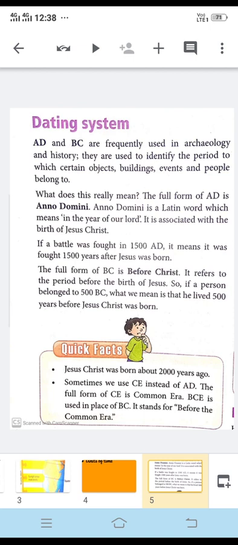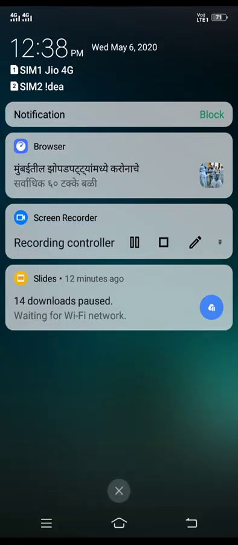Behind this we have to go back some years. People were confused about how to count or divide the years, so they decided to have a common calendar for the division of time.